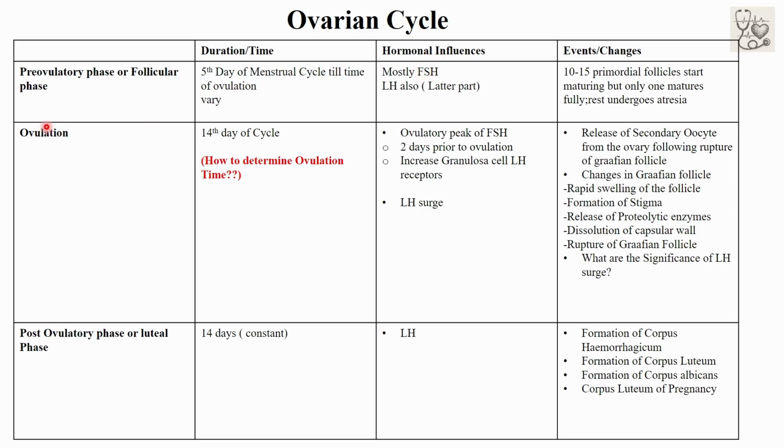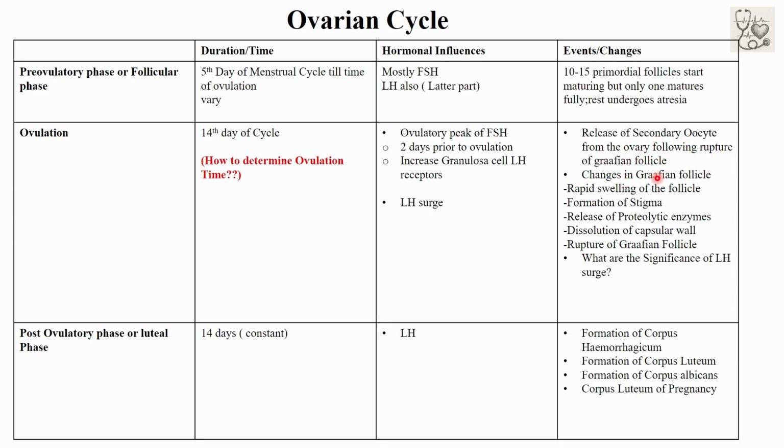Now, talking about ovulation. Ovulation refers to the release of the secondary oocyte from the ovary following rupture of the Graafian follicle into the peritoneal cavity. It usually occurs at day 14 of the menstrual cycle. The hormonal influence in this phase is FSH and LH. The ovulatory peak of FSH occurs 2 days prior to ovulation, which increases the LH receptors in the granulosa cells. So, the event occurring in ovulation is the release of the secondary oocyte from the ovary following rupture of the Graafian follicle.